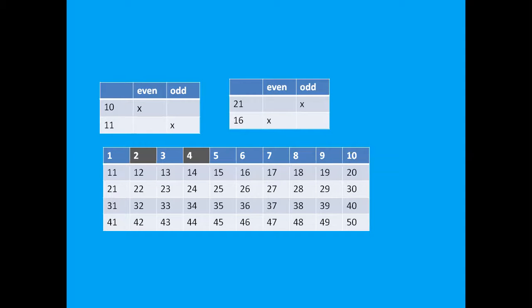1, 11, 21, 31, 40. On the top there is 1, 2, 3, 4, 5, 6, 7, 8, 9, 10. Right? What do you say? 1. Can we divide 1 equally? No. So this is an odd number, right? And 2. Can we divide equally? 1 and 1. Yes, this is an even number.